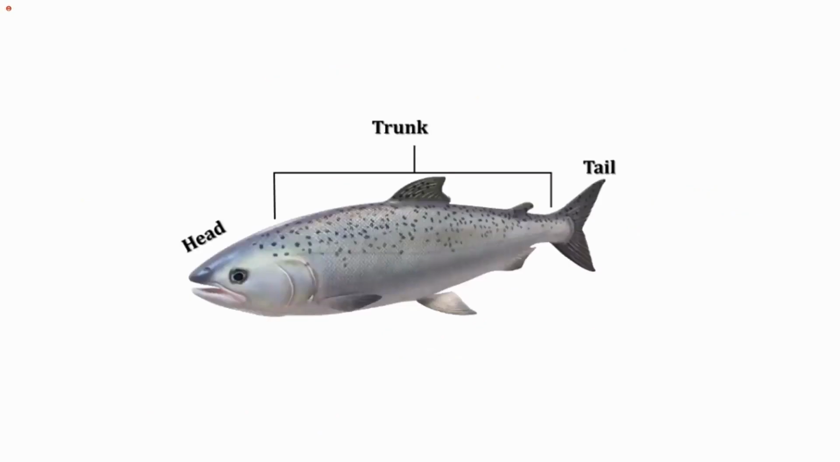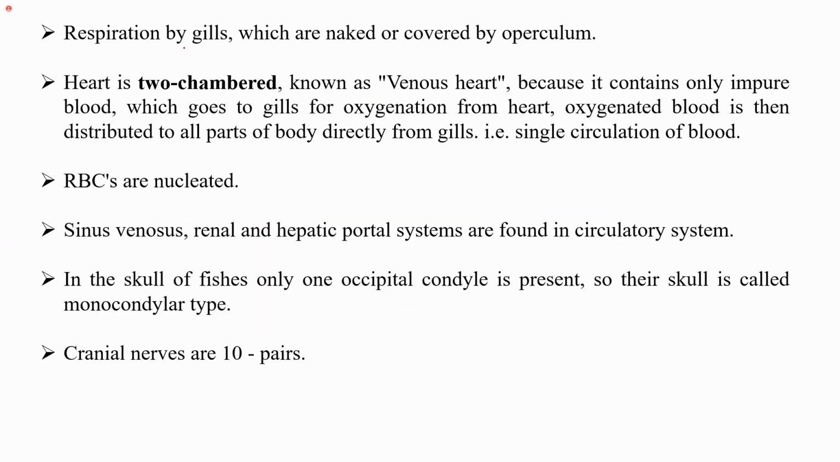As I mentioned, their body is divided into three parts. The first one is the head, the second one is the trunk, the third one is the tail, right? Respiration takes place with the help of the gills, which are naked or sometimes covered with an operculum. The operculum is the structure that covers the gills.